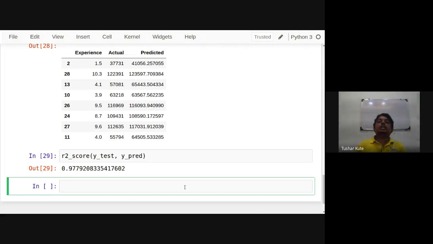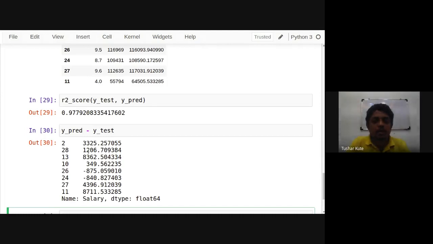And there is one more concept called mean absolute error. It means the absolute difference between both, and the average error of it. How much is that? The difference between both is Y pred minus Y test.